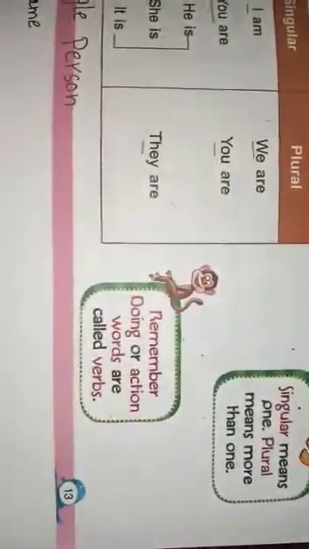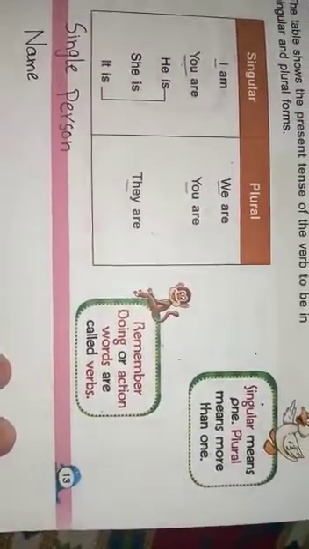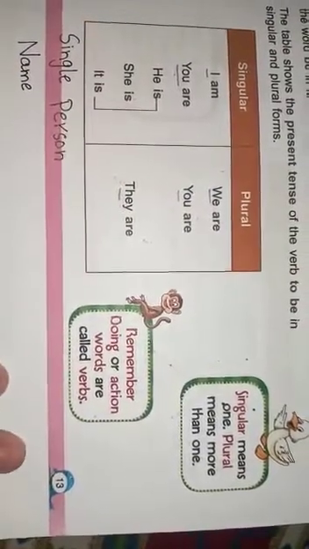Today we will do lesson number 4, verbs. So what is a verb? A verb is an action. Let's read it. Remember, doing or action words are called verbs. हम जो काम करते हैं, जो काम होता है, ठीक है, उसे कहते हैं verb. So a verb is basically what we do.